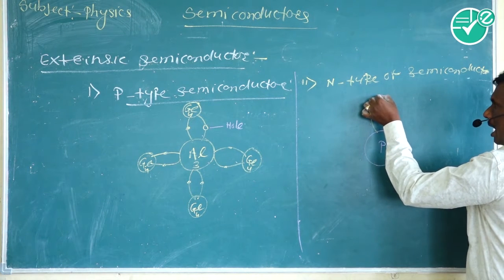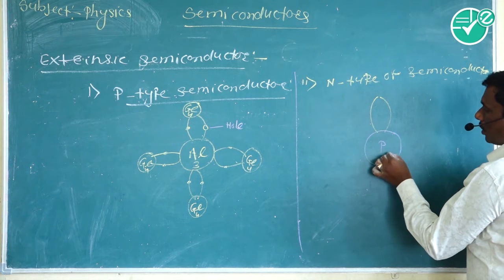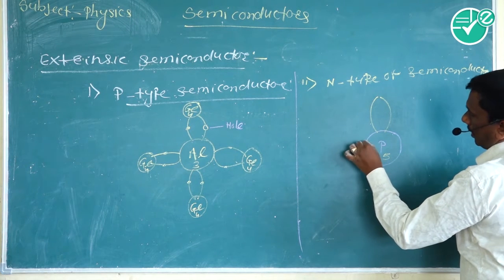This phosphorus has 5 electrons in its outermost orbit.